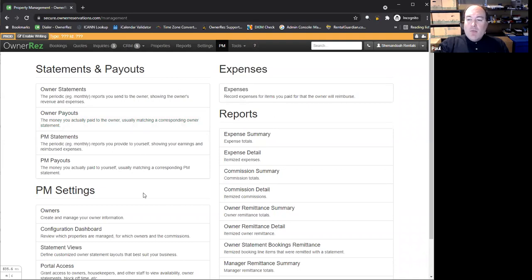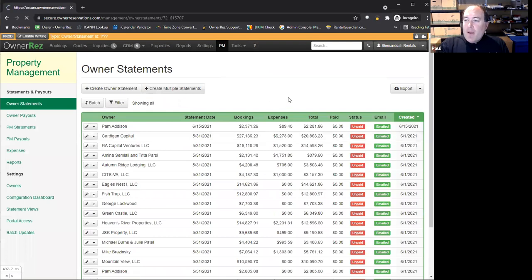We can keep track of commissions. You can configure which owner gets which commissions. Different owners perhaps have different contracts. Maybe one's your brother-in-law and you only charge him 5%, and then somebody else you charge 15%. You can configure that, and OwnerRez will do all the math, and then you can have the owner statements that you show to reveal to them what they received.